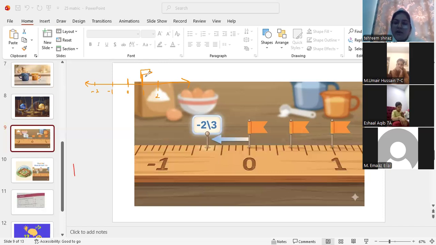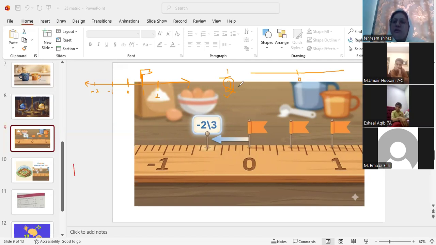But if I'm talking about the fractional form, if I write 1 by 2, then how do I represent this 1 by 2 on a number line? The concept is very simple. Just look at that. I will have to draw a number line. In between, I will write 0, right? What is the denominator over here? The denominator is 2.